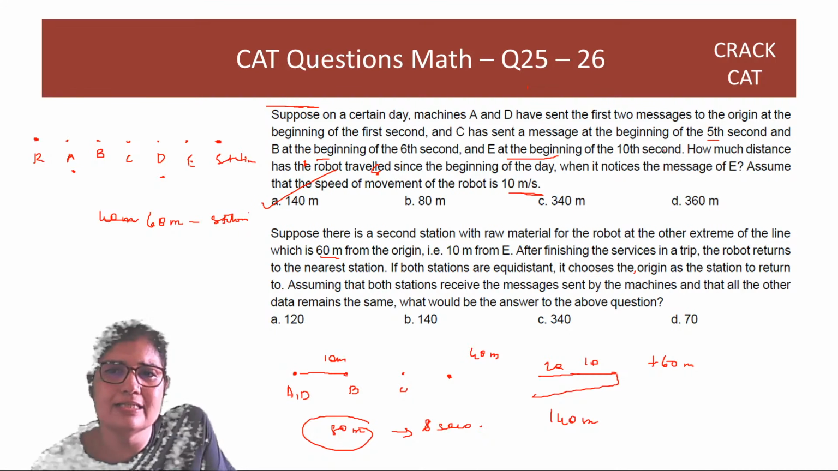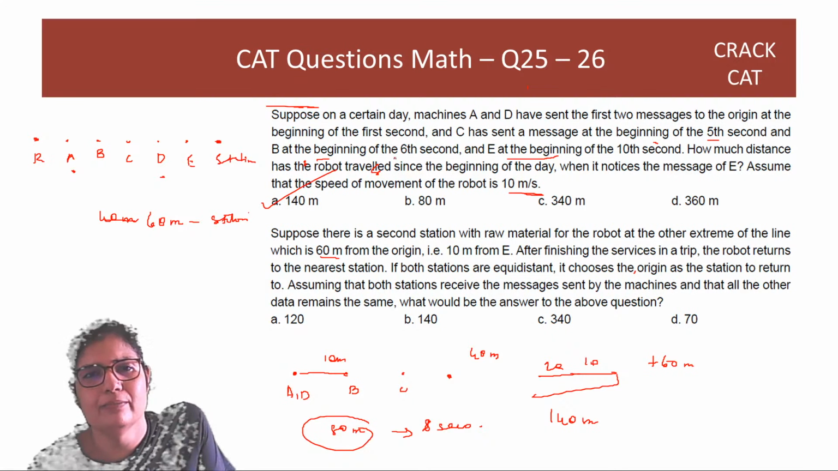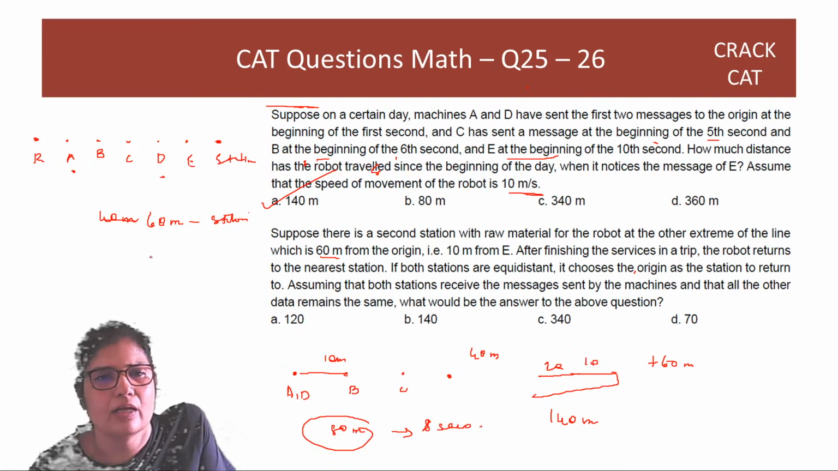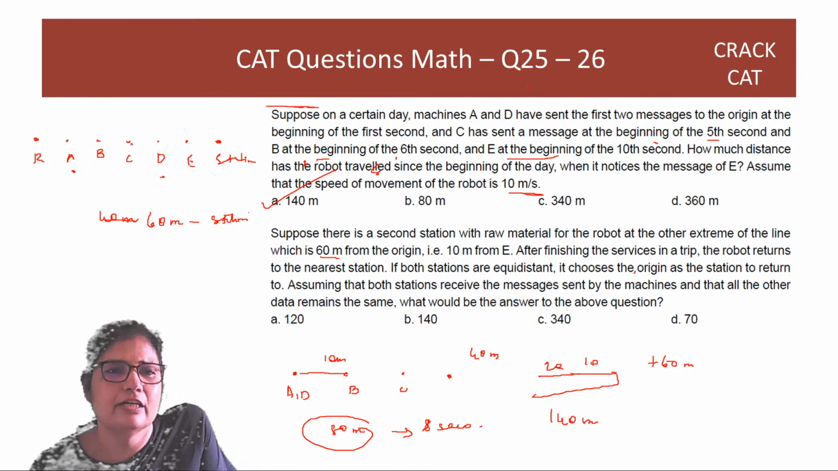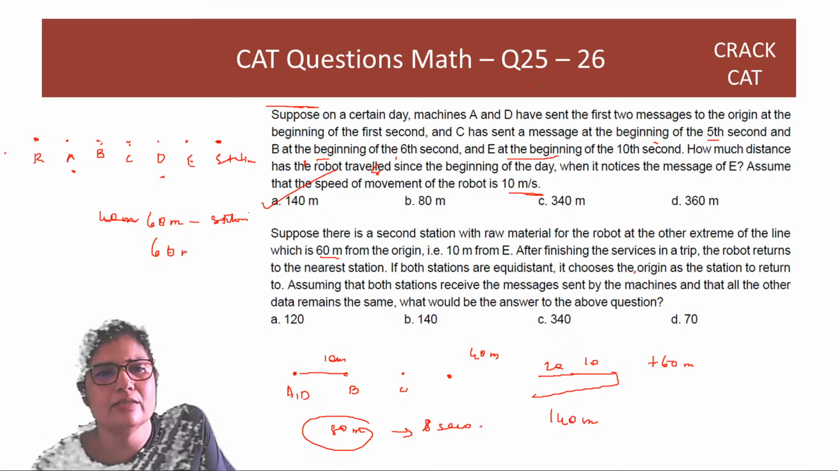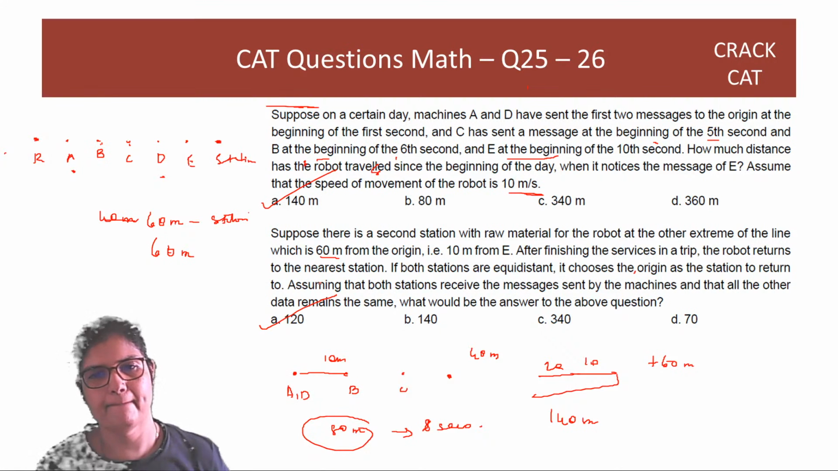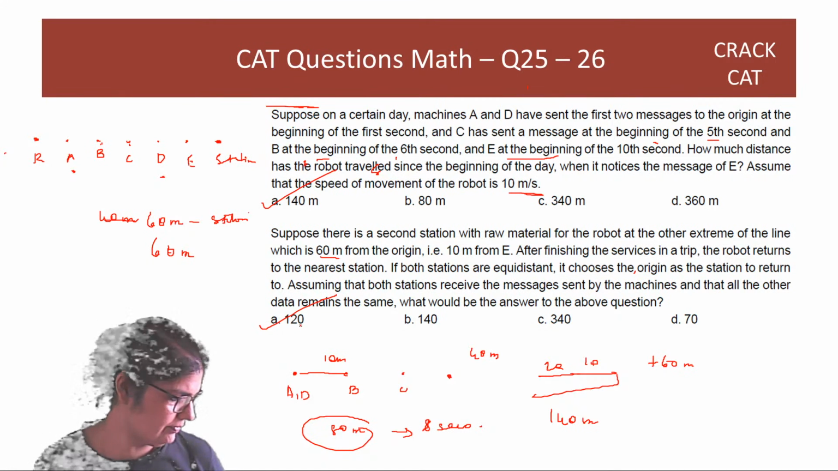So it now sees the message for C, right? And for B. So it goes back, it gives to C and B. And now the closest station is the origin, so it travels another 60 meters. And so totally it travels 120 meters. Right? Great, let's move on.